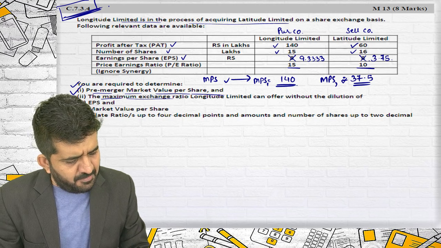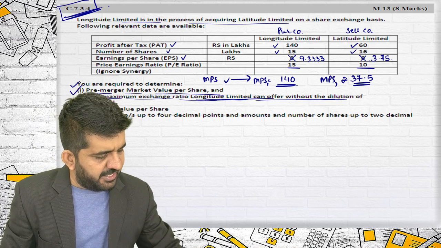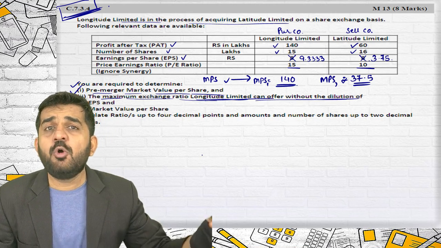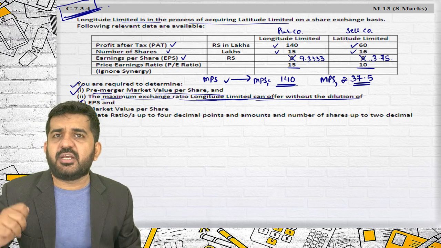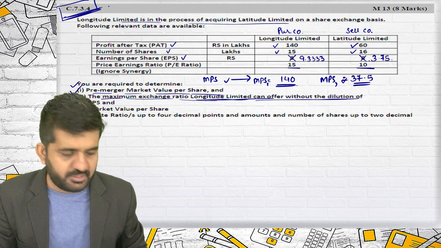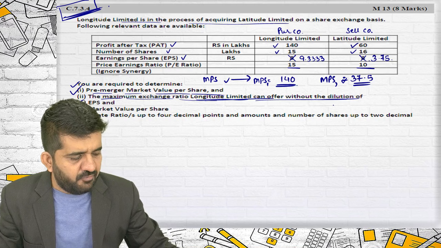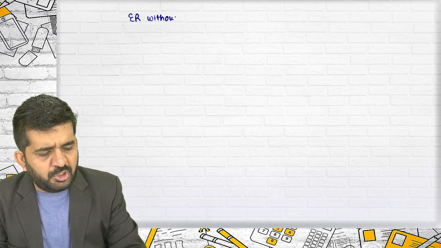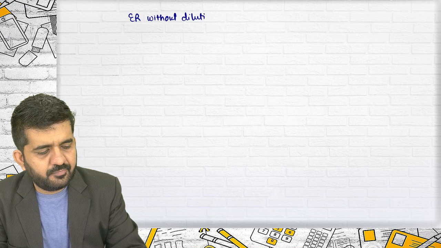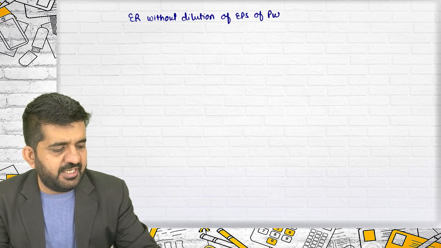The maximum exchange ratio the purchasing company Longitude Limited can offer without a dilution of EPS. See, it was an incorrect question. So then also I took it because it has a good concept. It's correct. The maximum exchange ratio Longitude Limited can offer without a dilution of EPS of the purchasing company.